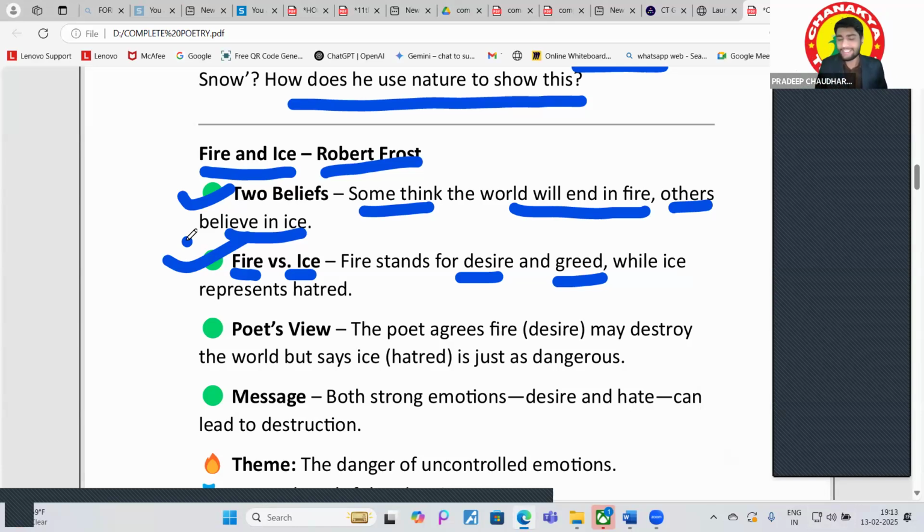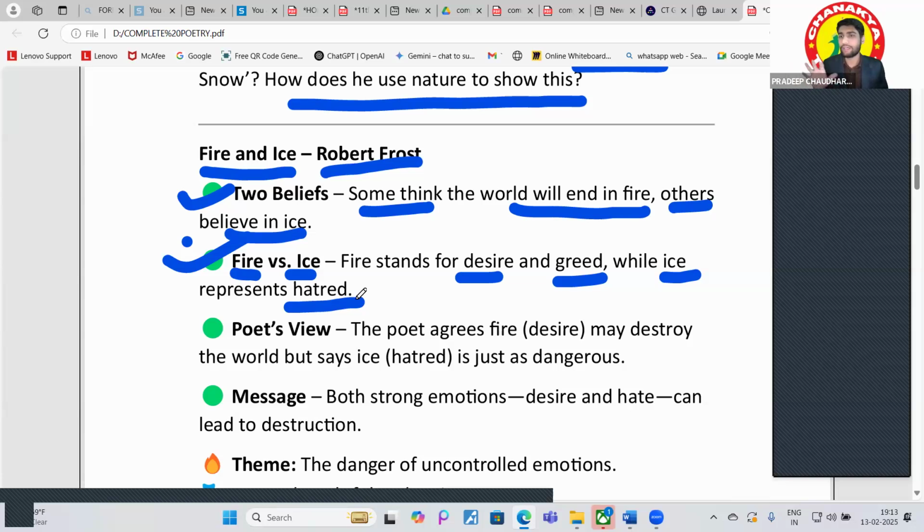Okay. And the ice, what does this ice represent? Ice represents the hatred. Okay. The hatred. It's just like we have seen in the prose section as well. Like in the second chapter, Nelson Mandela, Long Walk to Freedom. In that as well, the persons who are spreading the hate, like we have seen in that chapter as well, that they are also not free.